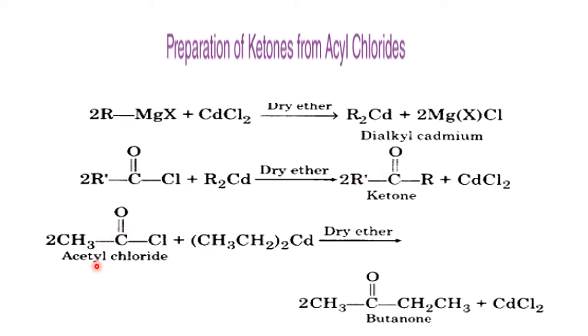Here is an example: acetyl chloride, acyl chloride. Okay, so diethyl cadmium. So the 2 CH3CO and these 2 CH3CH2 will attack here. Cl comes out, so cadmium chloride comes out, and the CH3CH2 attaches to this CO, and the CO between the two alkyl groups is called what? Ketone. Because this is 1, 2, 3, 4, butanone. Propanone is the first member, butanone is the second member. So in this way we can prepare a ketone from the acyl chloride using the dialkyl cadmium, which is prepared on the spot.